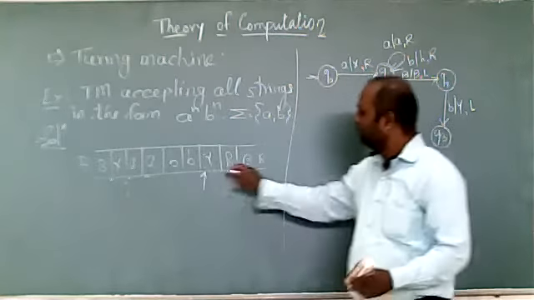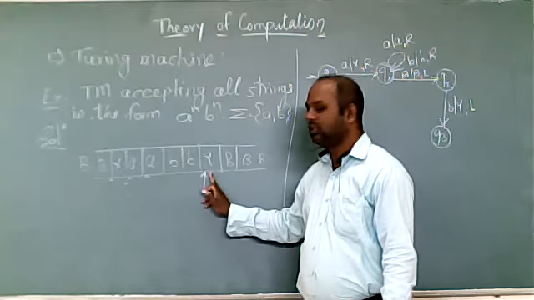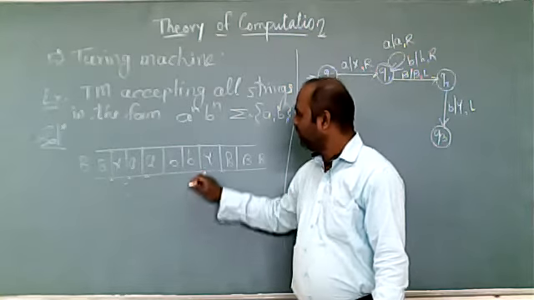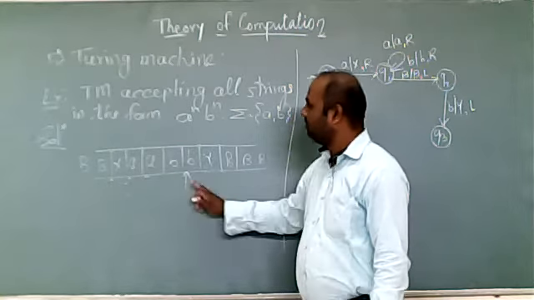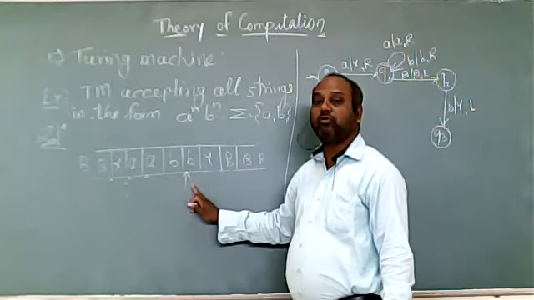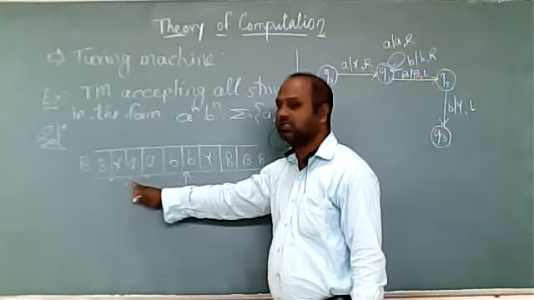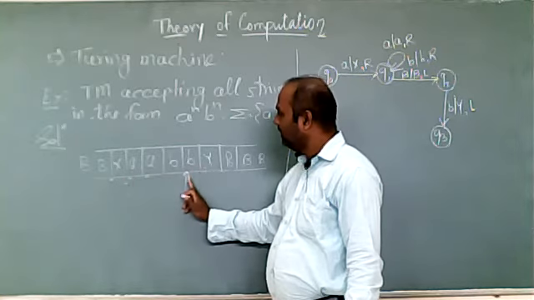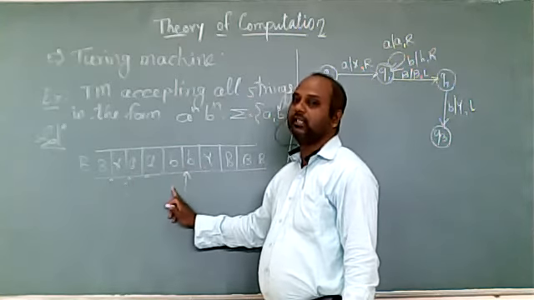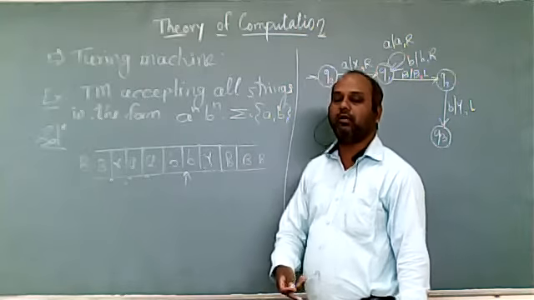Now, after replacing, what will we get here? B. After replacing this B with Y, we'll move left. Now the head position is here. What are we getting here? We are getting B again. So what do we have to do? We have to skip this B because we have to reach the first A again. So this B we will skip. All the B's that we get, we have to skip.